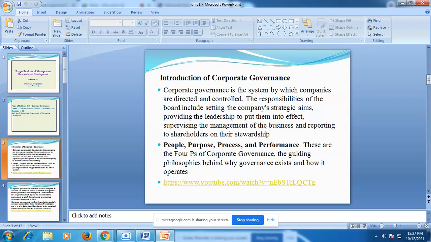I have mentioned here the four P's of corporate governance, that is people, purpose, process, and performance. These are the four P's of corporate governance that guide the philosophy behind the governance existing and how it operates. So this is about corporate governance.